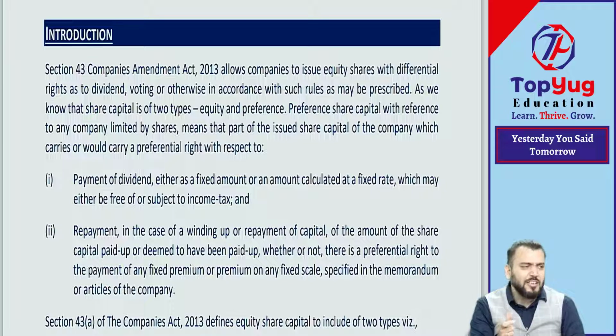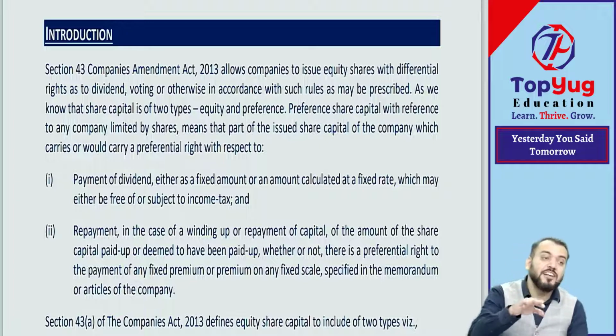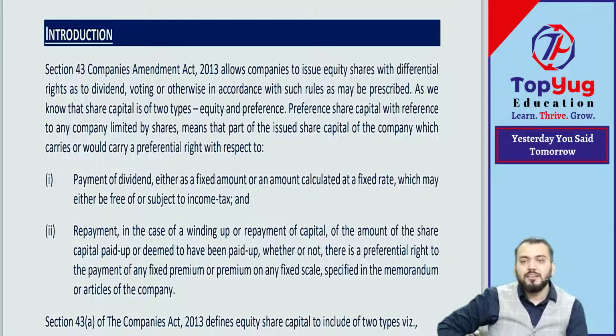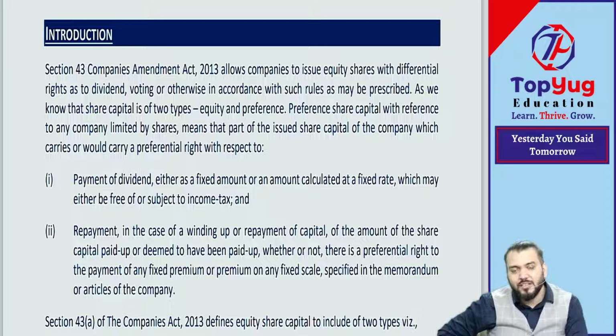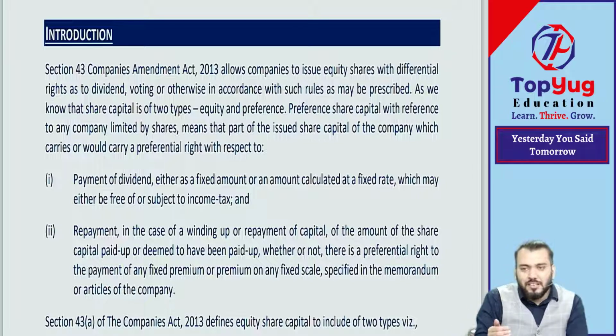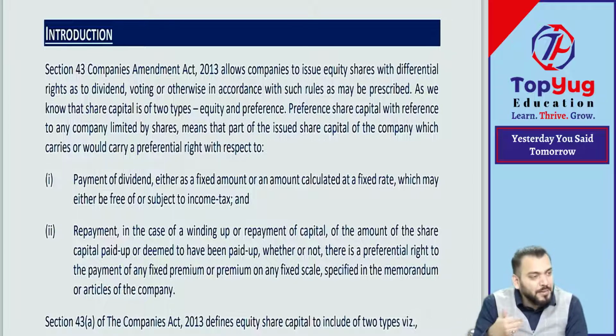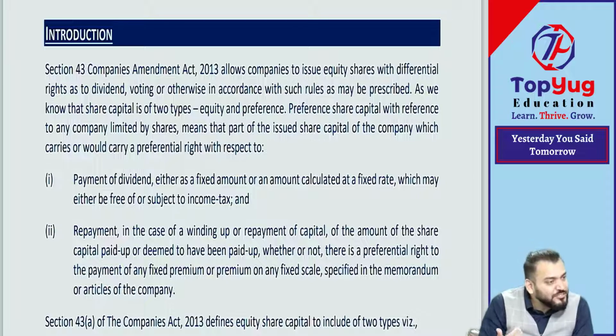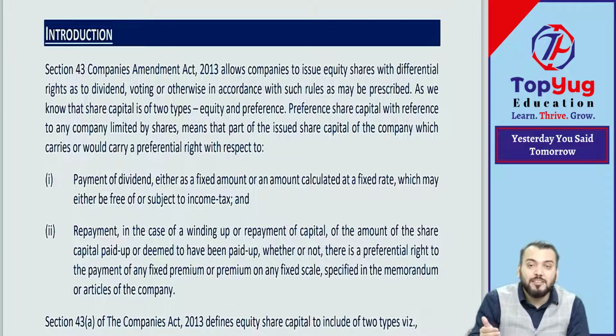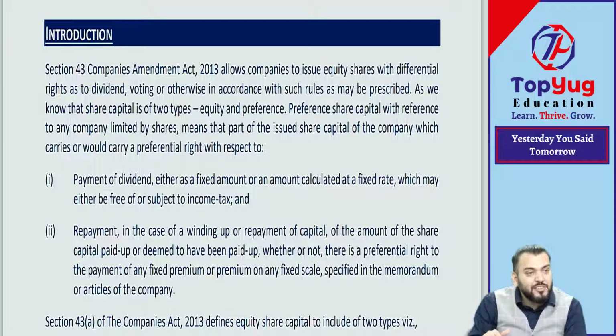But there is one special provision under the Companies Act. We say that equity shares with differential right can also be issued. For example, if you take Reliance Industries, can you say Mukesh Ambani must have more voting right? Because of that reason, some specific shareholders must have some special power. For that reason, equity shares may be issued with differential voting right. Differential voting right means different voting, different dividend right. Correct. Now, the detailed discussion